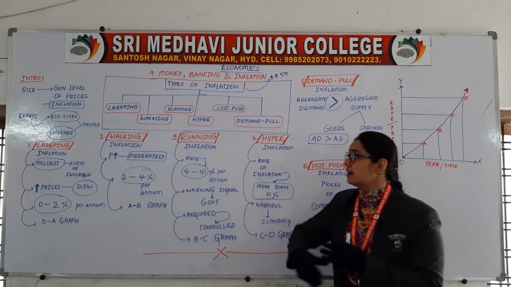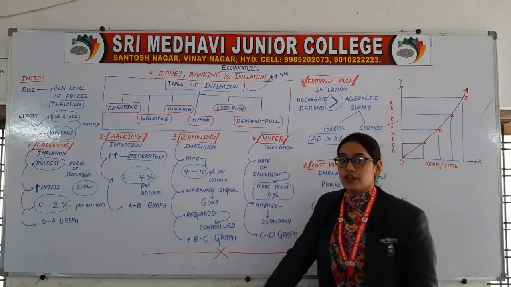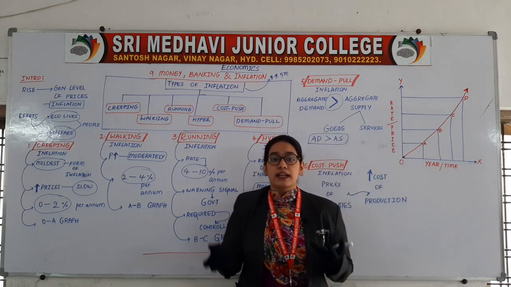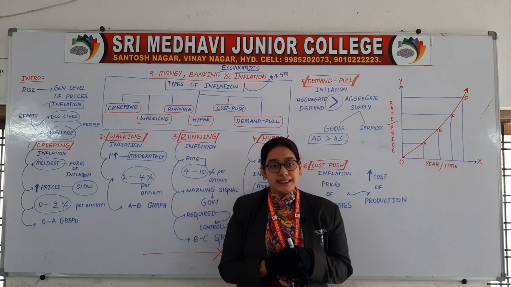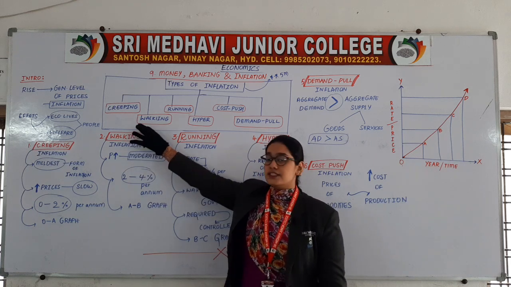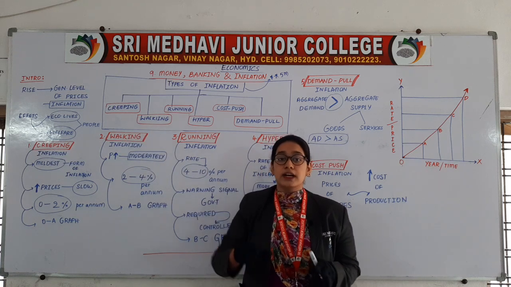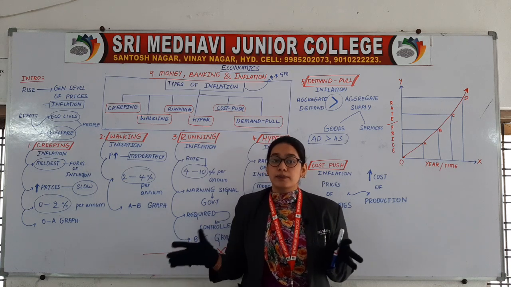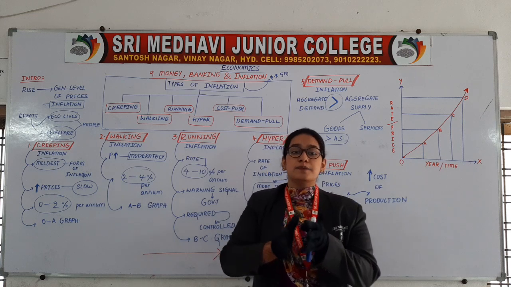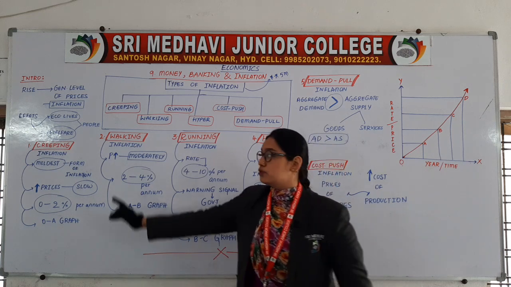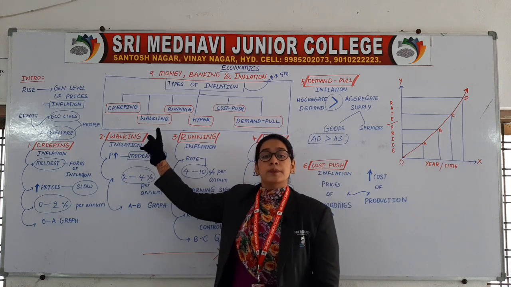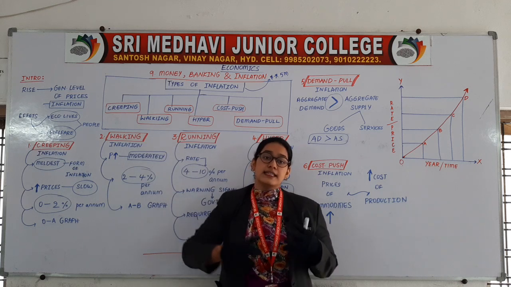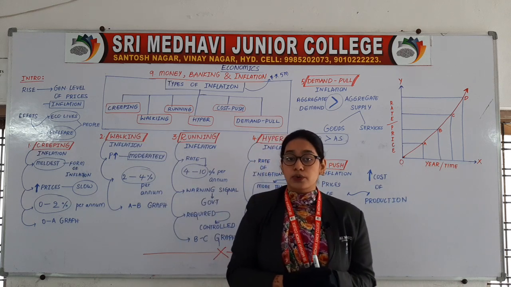The fourth stage is called hyper, or you can also compare this with vehicles. In the initial stages it will be very slow, like bullock carts with a cow in front and cattle at the back. The speed is very slow. So creeping means very slow. Then walking, you can take the example of a rickshaw or an auto.